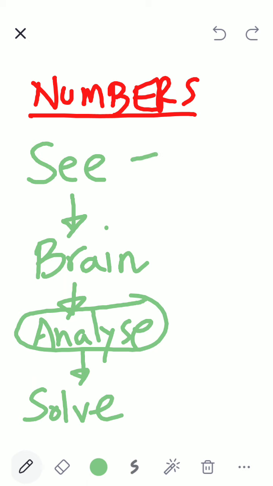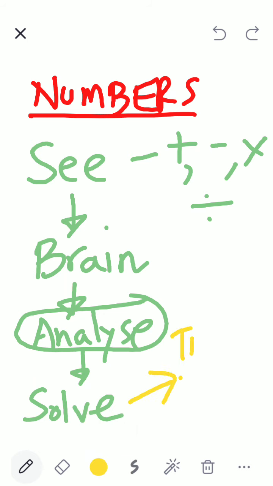You have to see what are the signs: plus, minus, multiplication, division, numerator, denominator, all that you have to see, understand, and then send. Yes. Then it will allow you to analyze correctly, and then you will solve, and then you will train your brain.